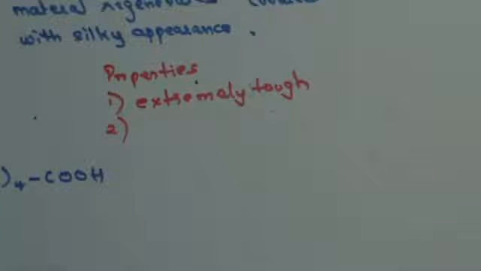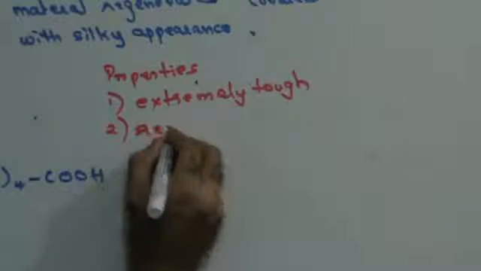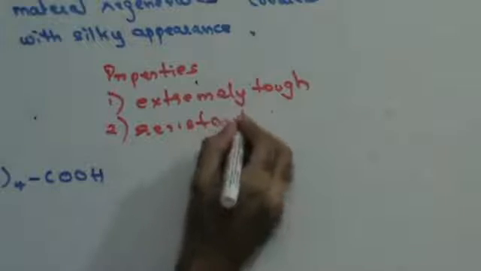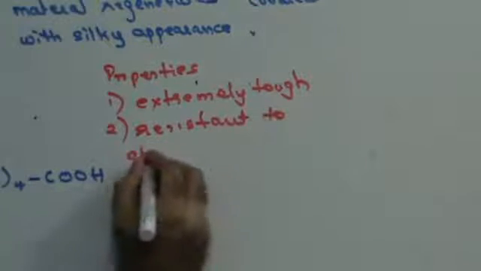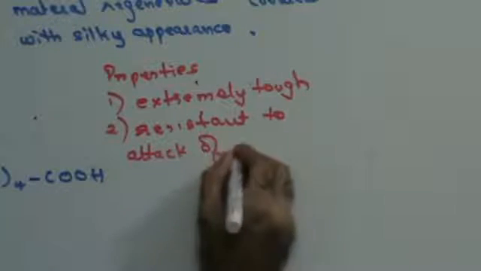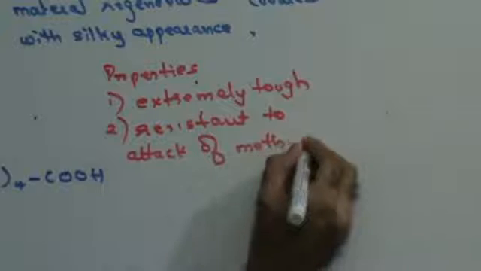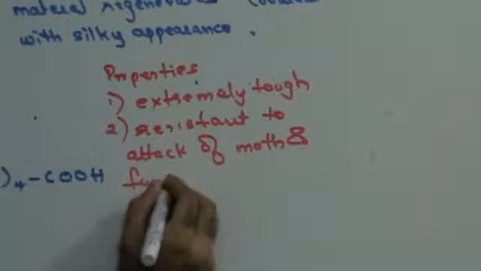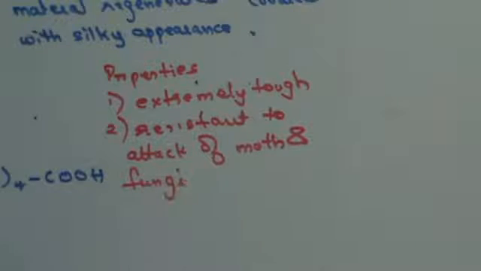Fungi and moth will not attack it. Fine, do we get this thing clear? That's the inherent property of nylon 66. Moth and fungi do not attack it.